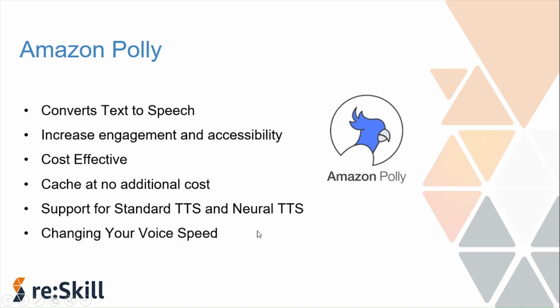For certain applications, you may also find that you would prefer the voice to be slowed down. Some people like to hear it quickly, some people like a slower voice speed. According to that, you may want some modifications in the speed of the voice as well. So if the speed of the voice is a concern, then Amazon Polly provides the ability to modify this using SSML tags. I will also show you in the AWS console how we do that, but yes, this is possible through SSML tags.